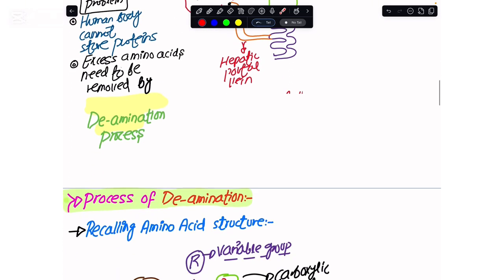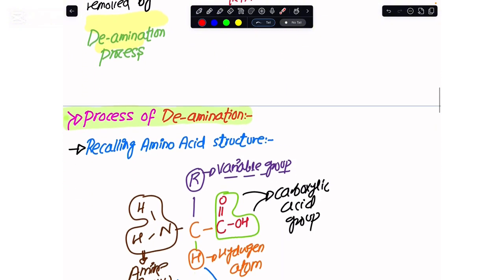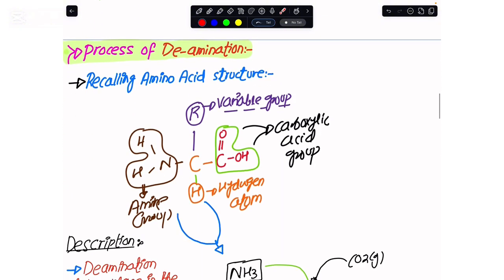Now, since we have to remove the excess amino acids by deamination, I am quickly recalling the structure of the amino acid for you. Our human body has a total of 20 amino acids, and in those 20 amino acids we have this carbon, the presence of this carboxylic group, the presence of this amine group, and this hydrogen atom. All the amino acids are different from one another by having a different R group, which we call the variable R group.